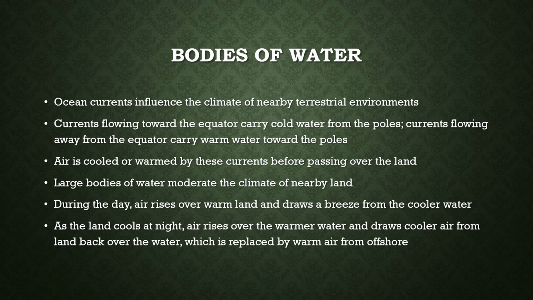Now, talking about bodies of water here, they have some influences on the biosphere, such as ocean currents influencing a lot of the climate of nearby terrestrial environments. Currents flowing towards the equator might usually be colder water because it's coming from the poles, while water flowing away from the equator is usually going to be warmer because of the latitude variation hitting there, and at the Arctic poles it's usually colder. That's why colder water is that way.